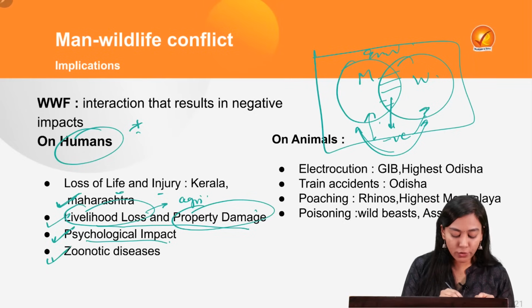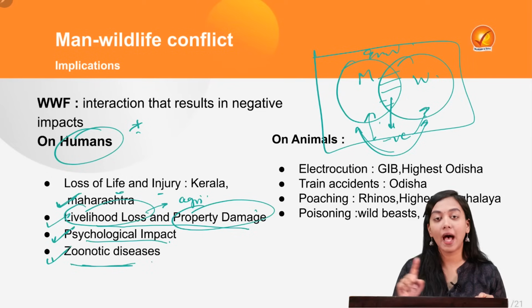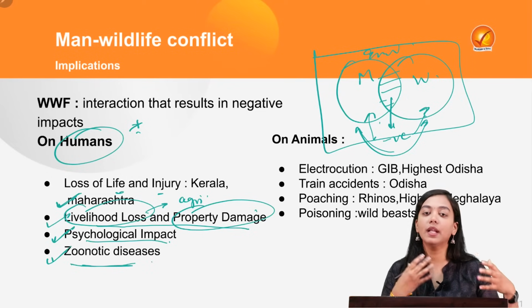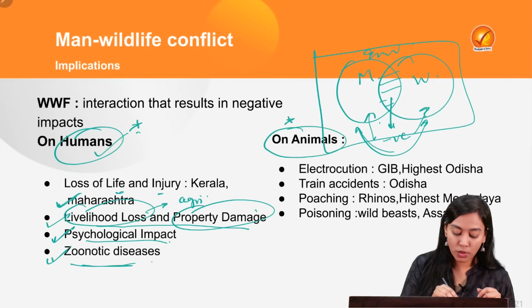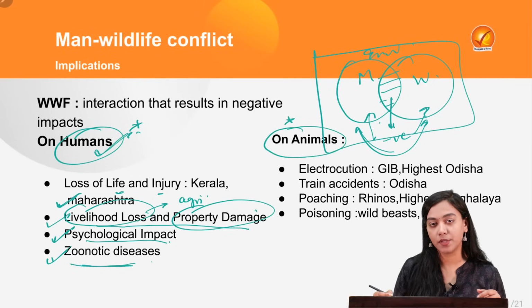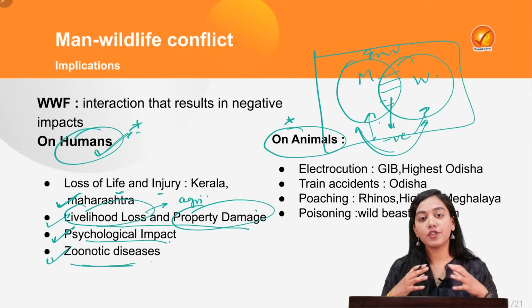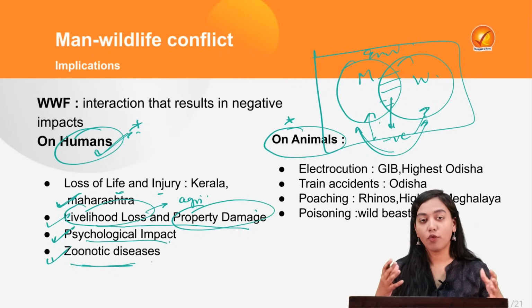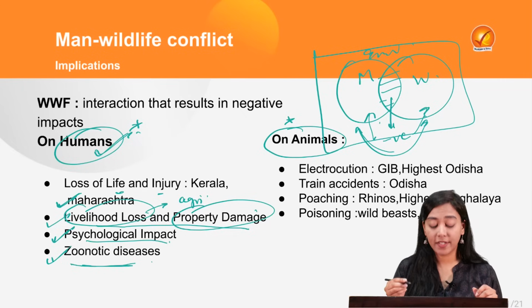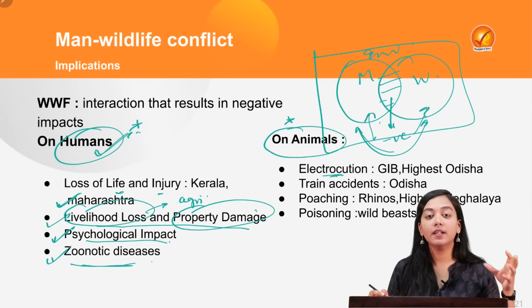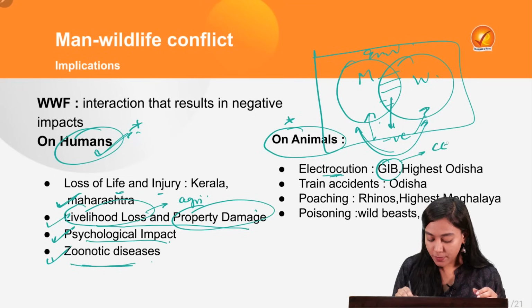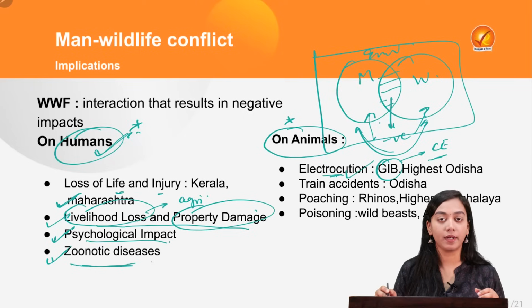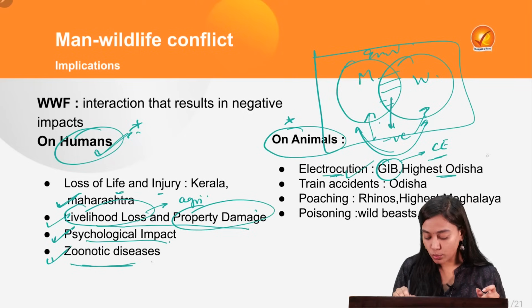Then it can also lead to zoonotic diseases coming from the contact between animals and humans. Then what are the impacts on animals? Because it's not just humans who face the brunt of it, but also the animals. Because of the construction of so many infrastructures, for example transmission lines, they often face electrocution. This is also seen in the case of the Great Indian Bustard, which became critically endangered because of heavy electrocution. And it is highest in Odisha.